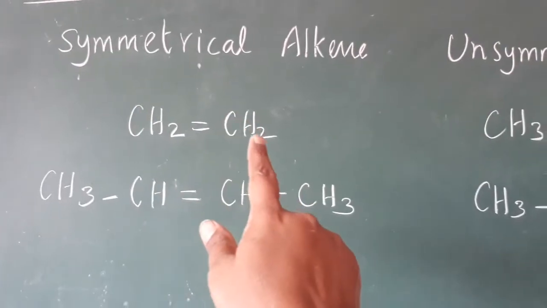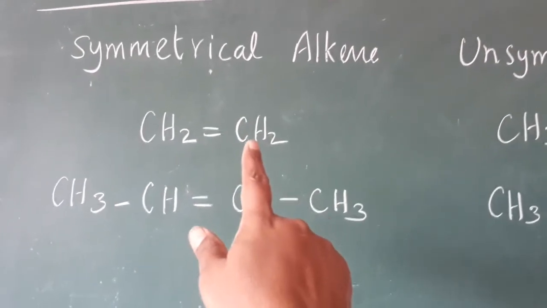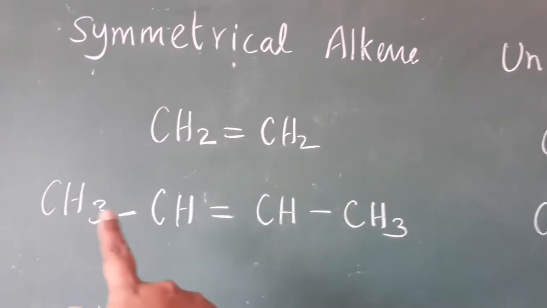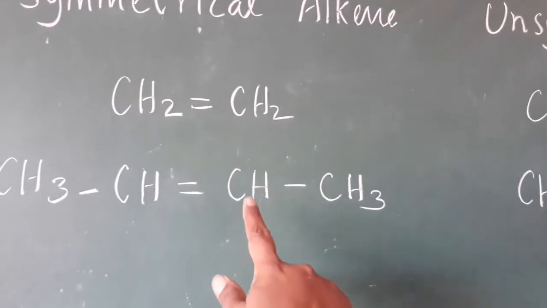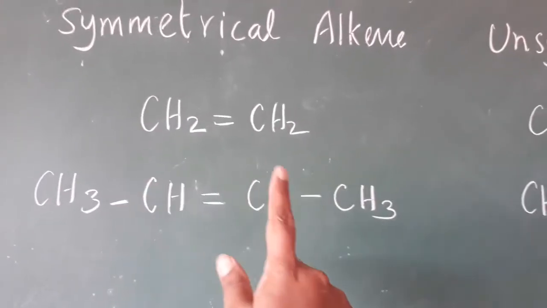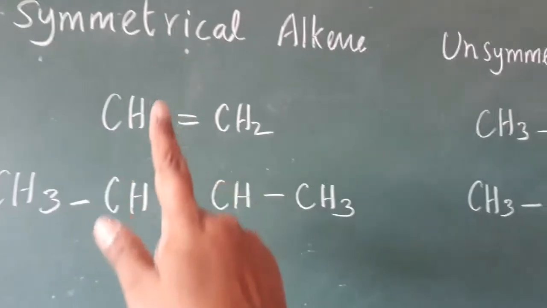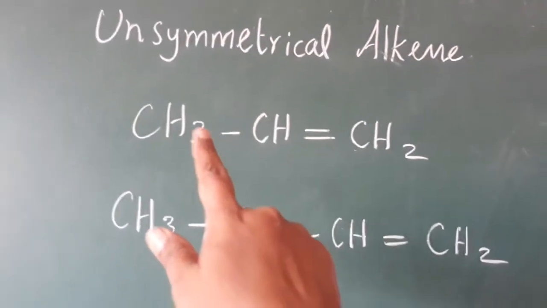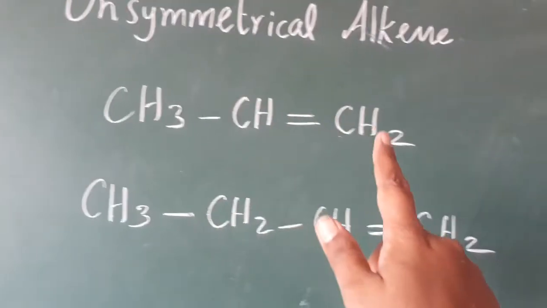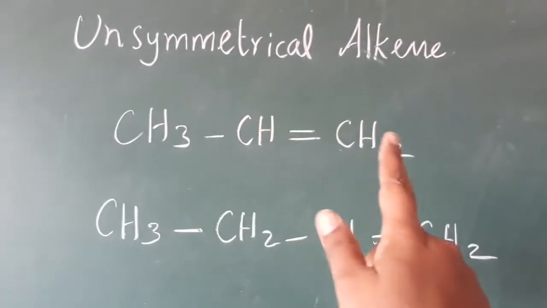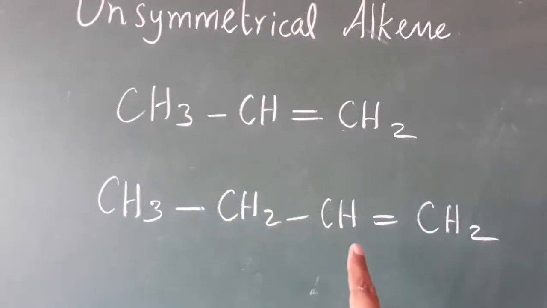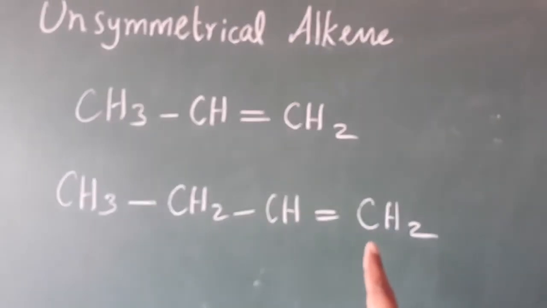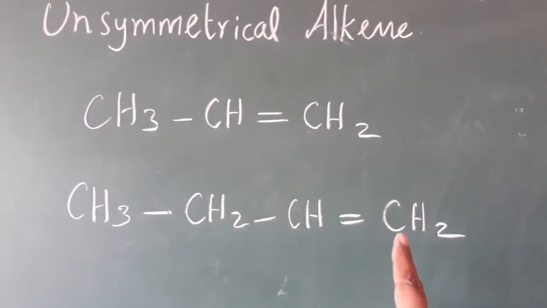And same structure, that is, the compound we are having is called a symmetrical alkene. In the same way here also, in the double bond both sides are CH3CH, CH3CH, both the same. So same means it is called a symmetrical alkene. Now see this compound: in the double bond, on one side we have CH3CH, here CH2, so it is not a symmetrical one. The same way here, on this side of the double bond we have 3 carbons, on that side only 1 carbon, so it is also not a symmetrical one.